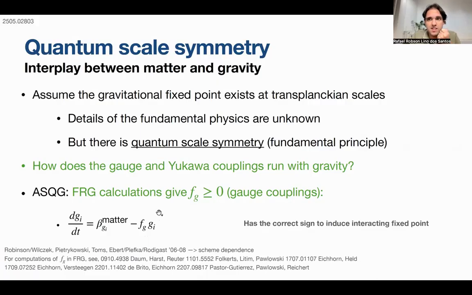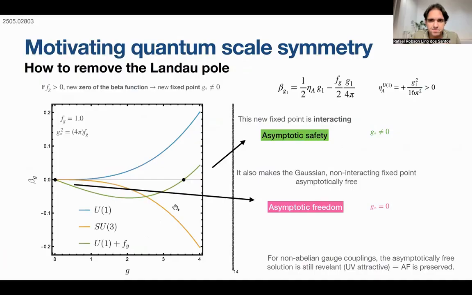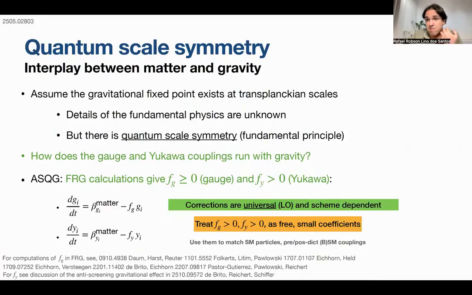So there is asymptotic safety for these gauge couplings. For the Yukawa coupling it is a little bit more complicated, but also we can have situations where the sign of this linear contribution to the Yukawa running also gives fixed points for the Yukawa sector.